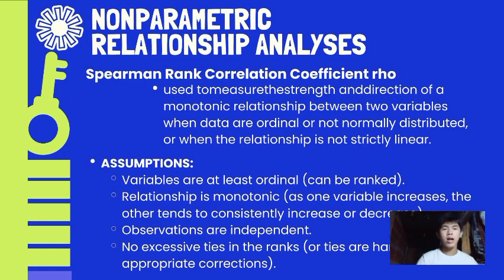Its assumptions are: variables are at least ordinal and can be ranked; the relationship is monotonic, as one variable increases, the other tends to consistently increase or decrease; observations are independent; and no excessive ties in the ranks, or ties are handled with appropriate corrections.